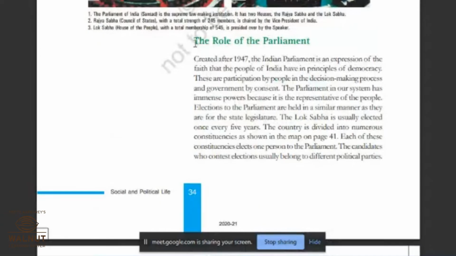In the PPT it is mentioned that you have to read from page number 34. I will share the textbook with you from page number 34 till the end of the first paragraph on page number 39. We are reading that now. So that book I am going to share with you. The topic from the lesson: the role of the parliament.